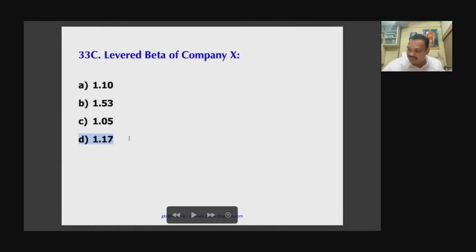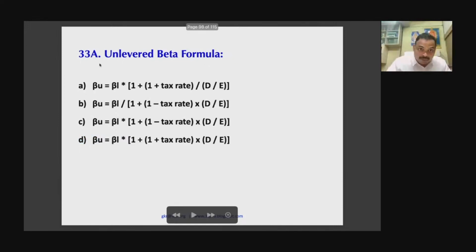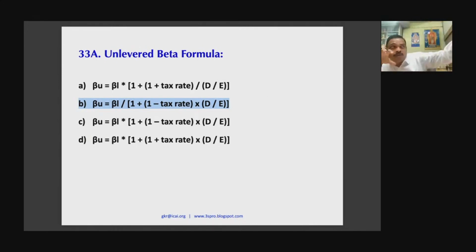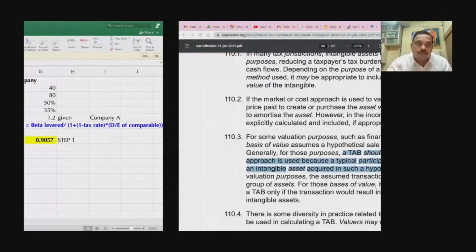Unlevering means you have to divide, not multiply. Levering means you have to multiply. So the basic idea is: you take the comparable company's beta, unlever it, so you divide, then relever it, so you multiply. That is called your bottom-up beta. Okay, good.